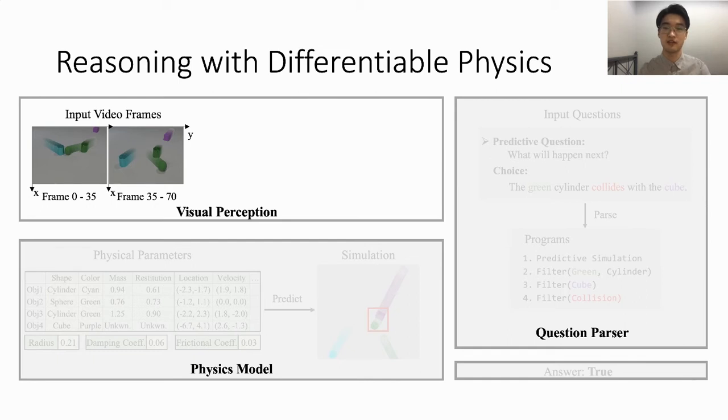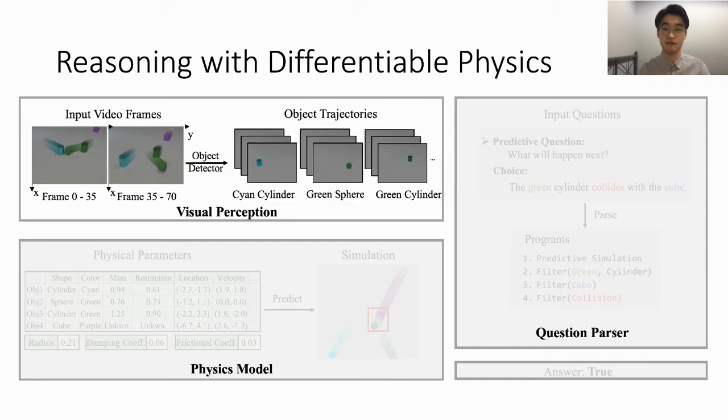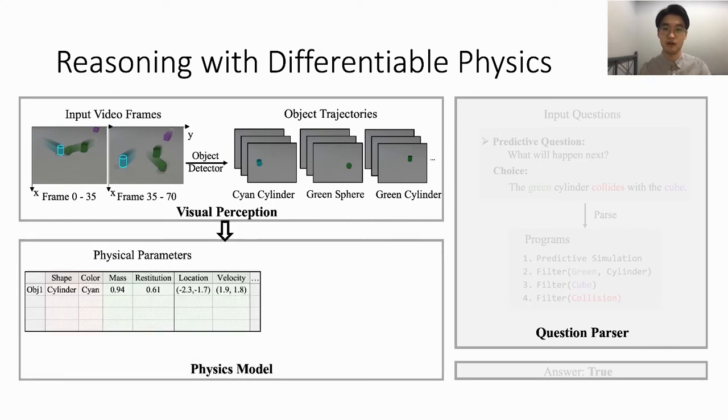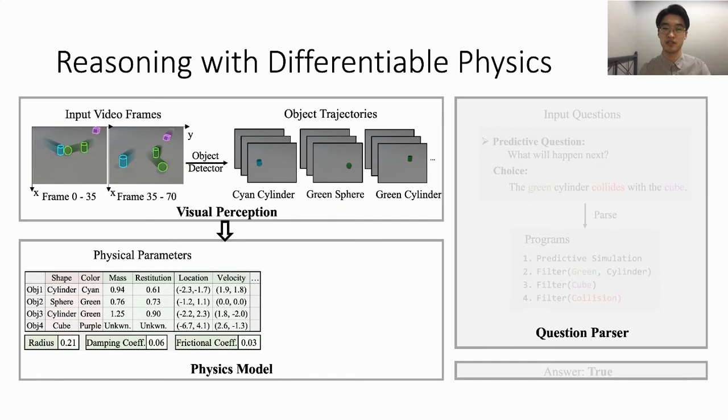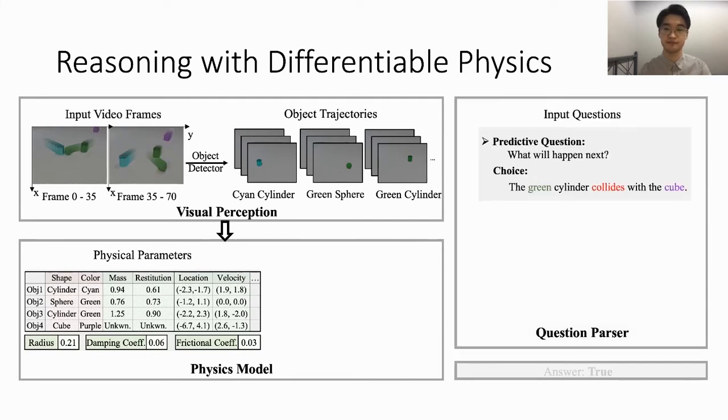Then, given a raw video with multiple frames, we first use an object detector to parse each object into trajectories and get their properties, such as color and shape. With those object trajectories and visual properties as input, the physics model then performs differentiable simulation to learn all physical parameters of the scene by comparing the simulated trajectories with the video observations, such as the mass, restitution, velocity, and radius of each object, and friction of the scene.